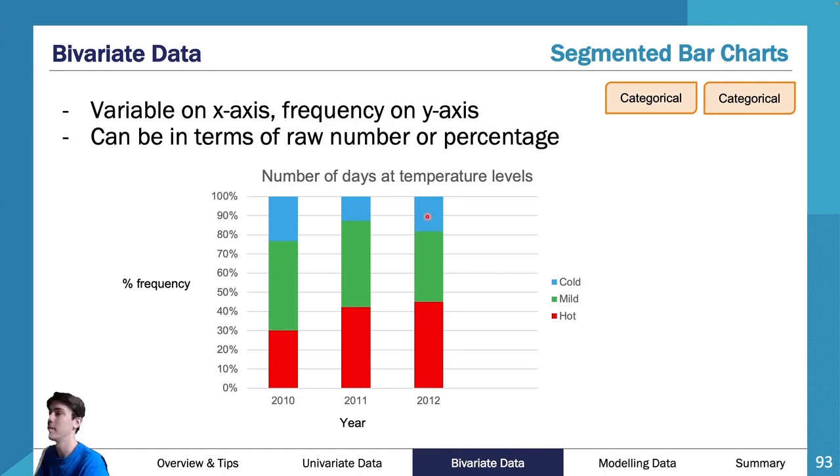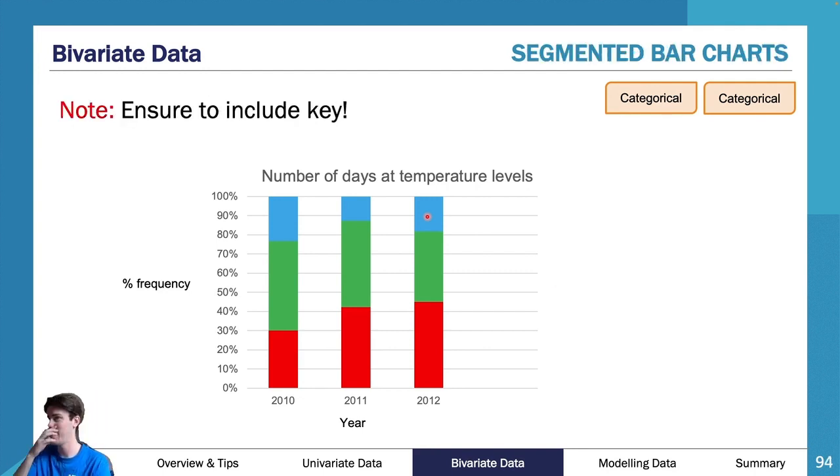So this is a really nice little graph to be able to draw and to be able to utilize, but you really, really need to know that you do need a key. Really important. If you don't have a key, it is wrong. There's no explanation as to what's going on here. Now there is. You need to have a key.